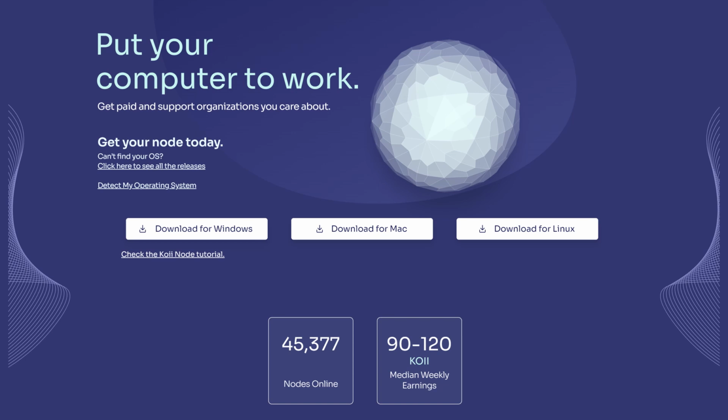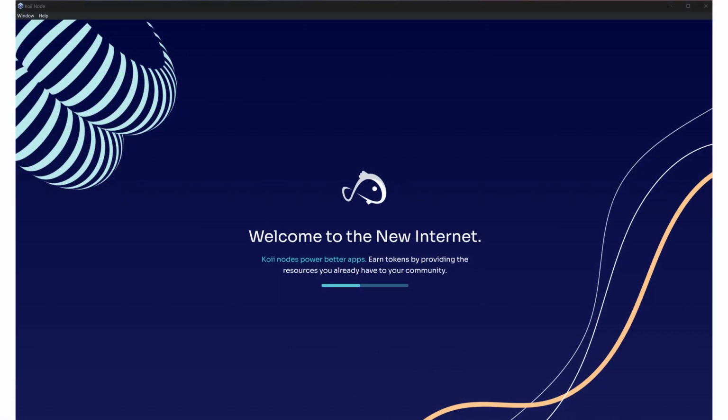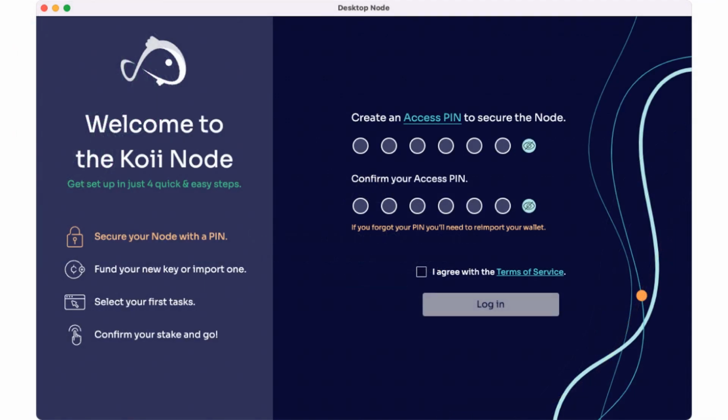Once you have downloaded the application, proceed to install it. Once you have installed it and launch it, you will come across a screen like this. After the node loads for the first time, it will look like this. To secure your node, you need to create a 6-digit PIN. If you forget this PIN, you can access your node again by importing the key via its secret phrase. After you create a secure 6-digit PIN, write it down in a secure location and confirm the access PIN. Accept the terms of service and click Login.